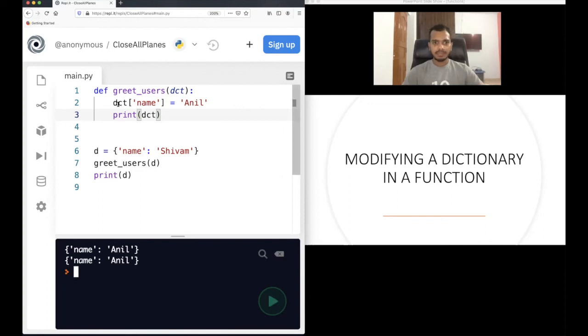So of course you see what happened. Of course we have modified the dictionary here. I have changed whatever is stored in the name key to Anil now. The value is Anil. Before it was Shivam. Now of course, with the modification, if you see here, name Anil gets printed.